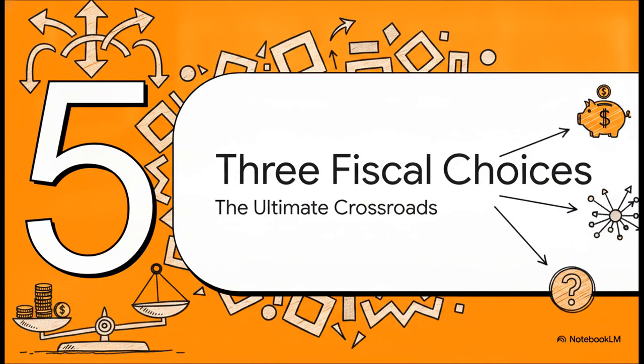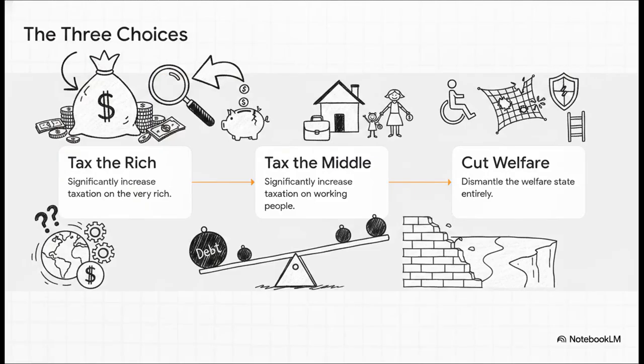This leads us to our final part, Section 5, the 3 fiscal choices. Stevenson warns that as government debt completely maxes out trying to patch these wealth transfers, nations are basically going to face only 3 really difficult choices moving forward. Choice 1, significantly increase taxation on the very rich. Choice 2, significantly increase taxation on working and middle-class people. Or, Choice 3, dismantle the welfare state entirely. And his argument is that if we don't choose option 1, the burden is inevitably going to crush the middle class or the most vulnerable members of society.